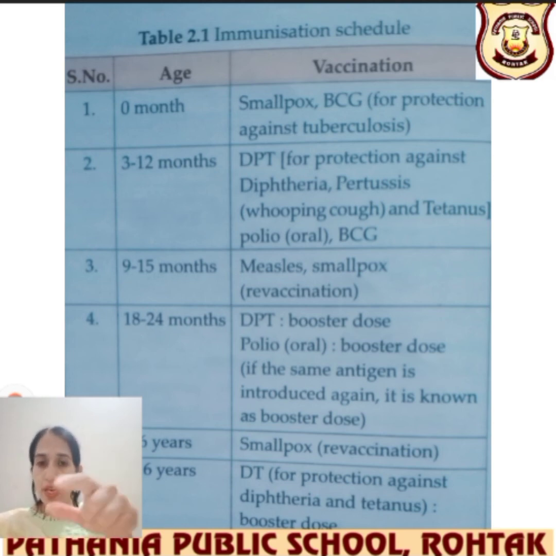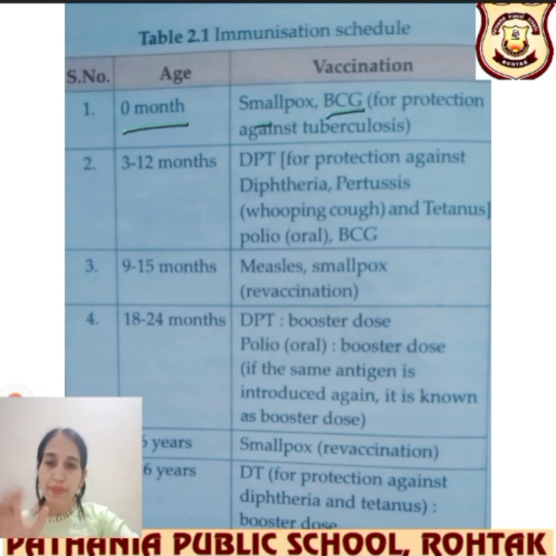At month 0, when the infant was born, the vaccinations given to that child are the smallpox vaccine and the BCG vaccine. You all got it, I know. At 3 to 12 months, DPT vaccines are given, and BCG vaccines are also given to them.